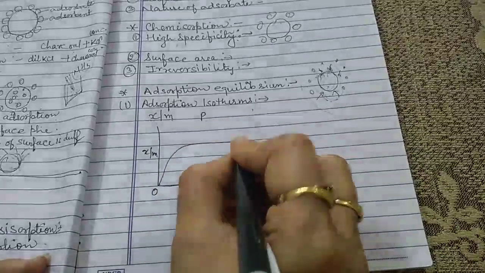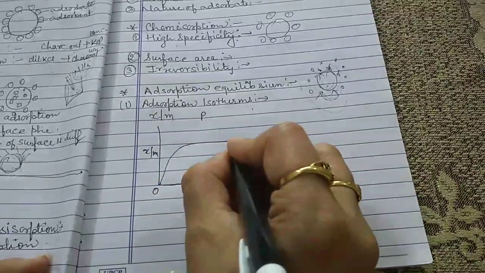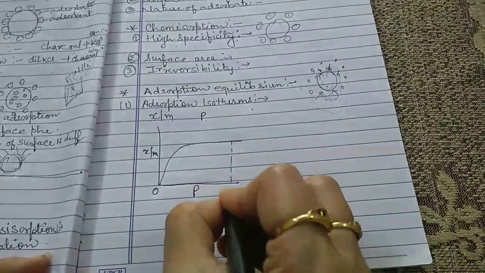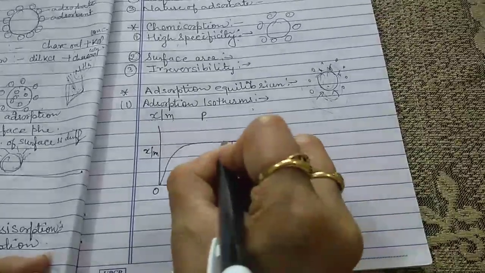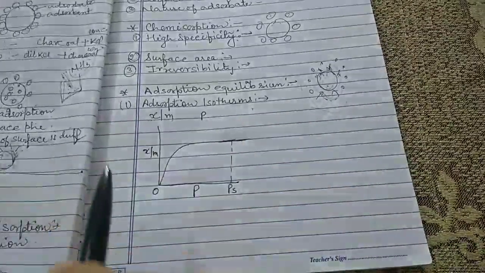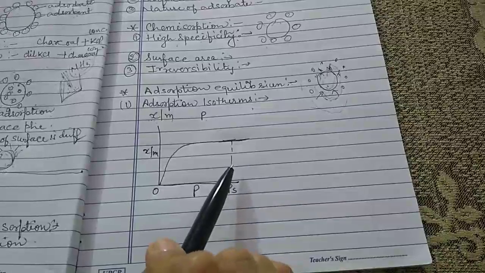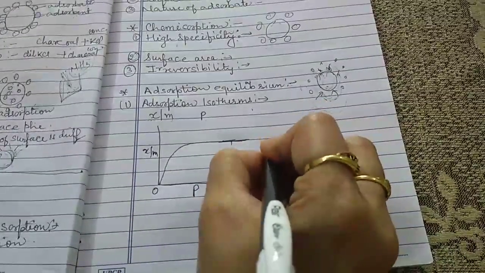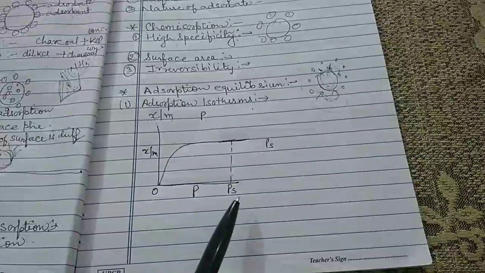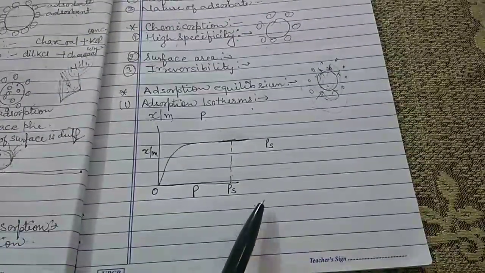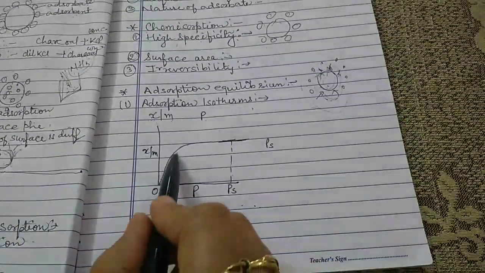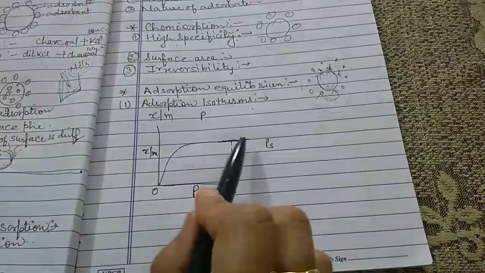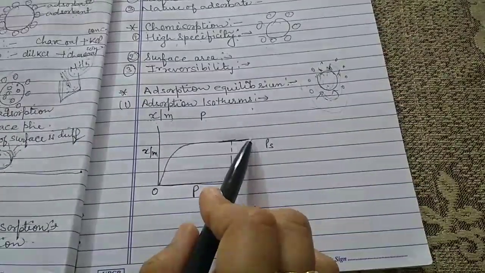Now look at the graph. This point is called PS. Suppose the equilibrium pressure is PS. At equilibrium pressure PS, x upon m reaches its maximum value.